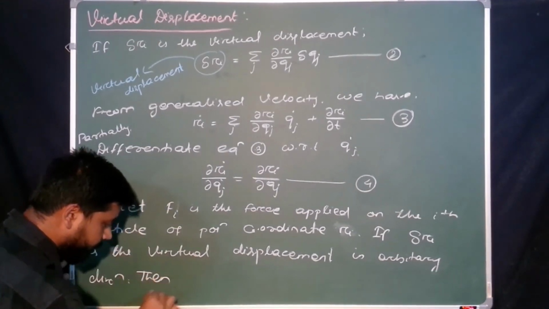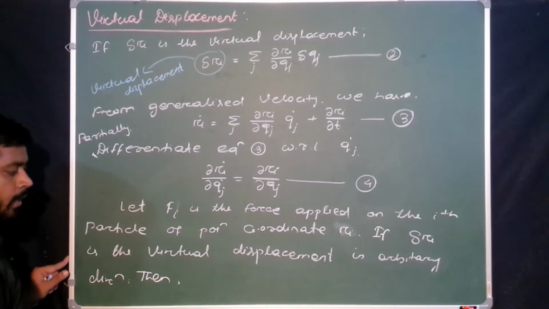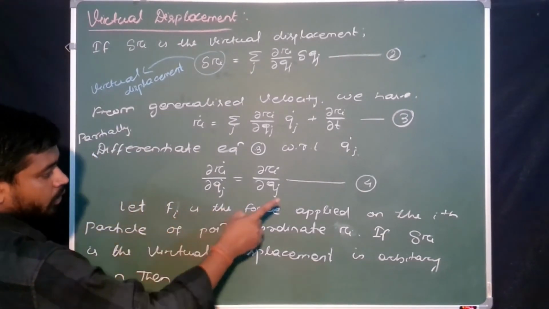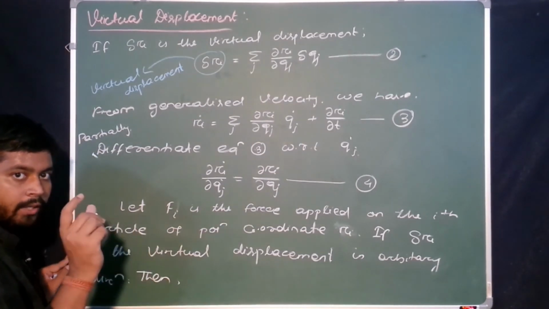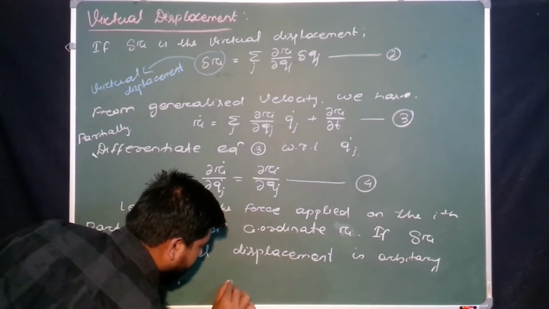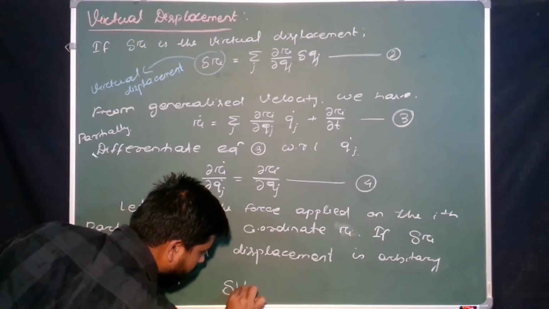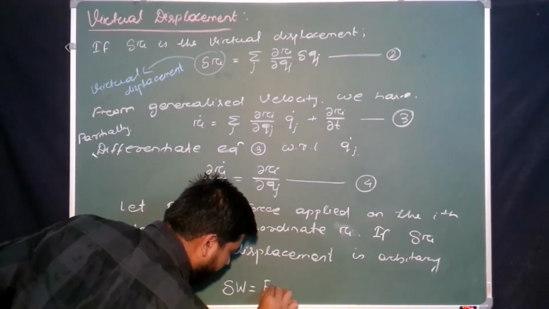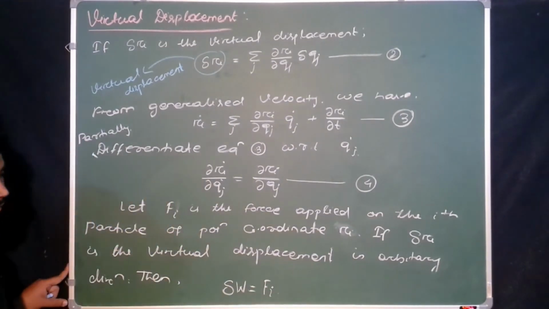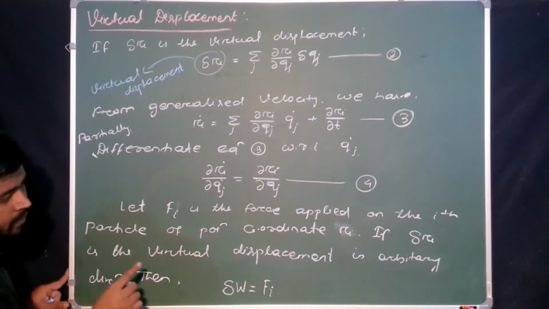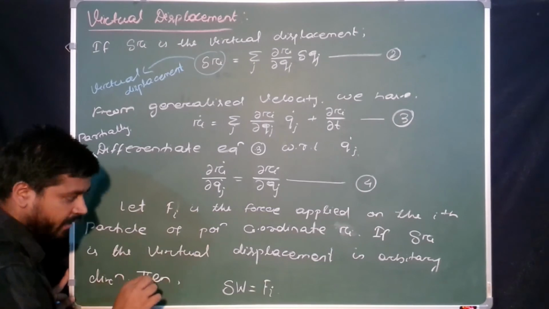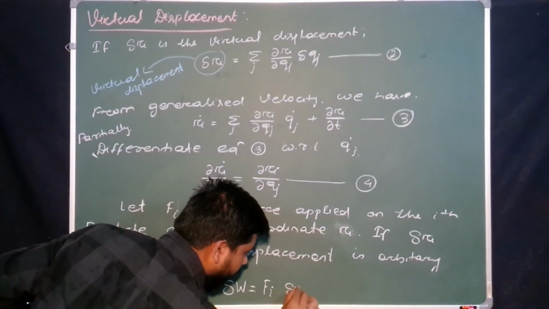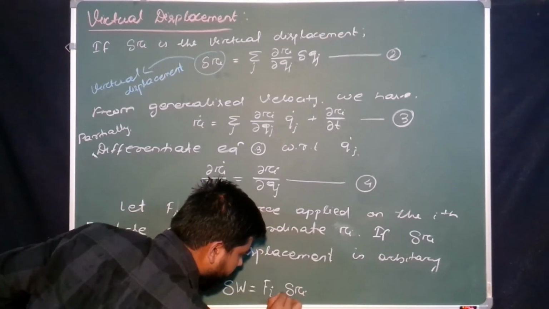Then what is the work done here? As I take Fi only for the ith particle, we get a small work done, that is delta W, due to the force Fi, for which the ith particle has a virtual displacement delta Ri, yes or no?